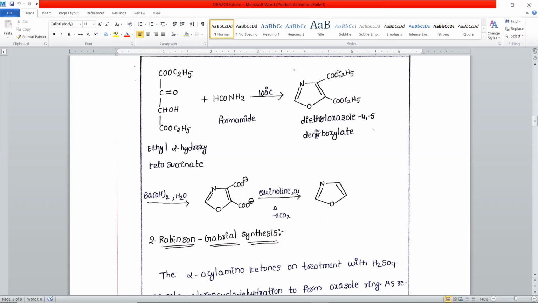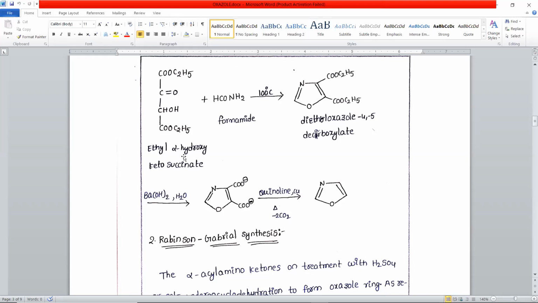These ester functions are converted to carboxyl groups by hydrolysis with barium hydroxide. Both ester groups are hydrolyzed to carboxyl groups, and on heating with a base like quinoline, the carboxyl groups are removed as carbon dioxide. So two molecules of carbon dioxide are removed, resulting in the formation of the oxazole. That is the first method.